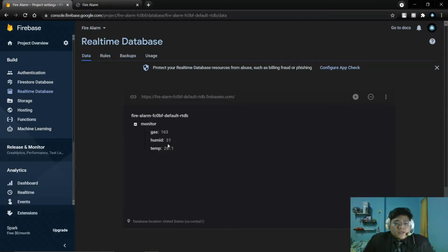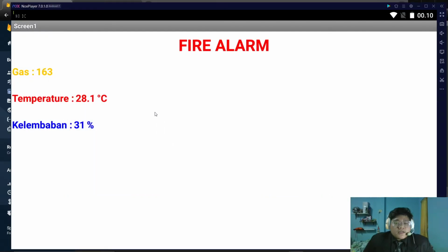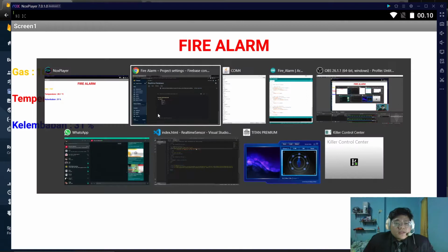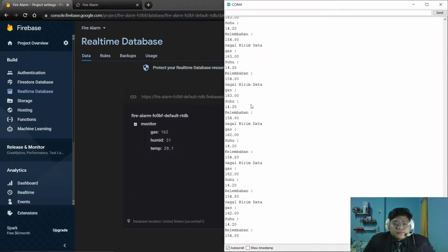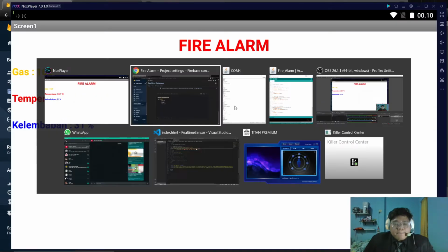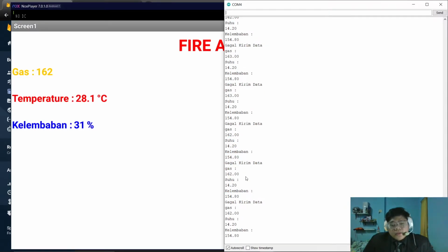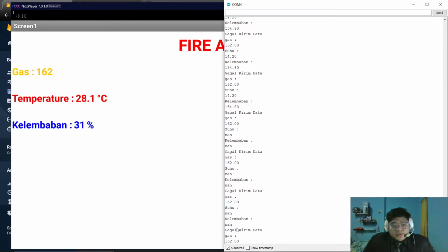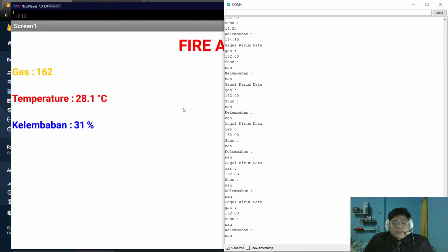Temperature is right. This is a little different from the one in COM4, but it will update since time has passed.